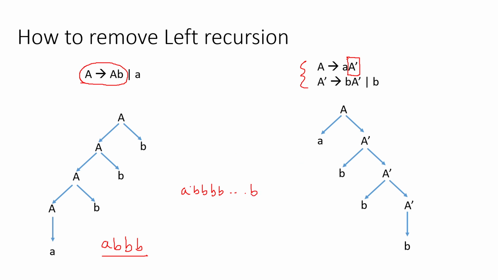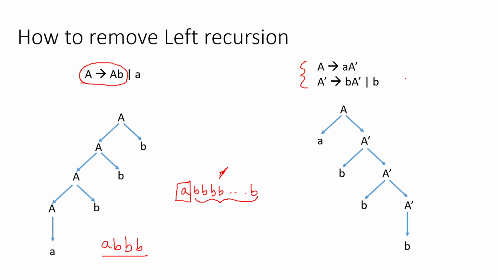That means surely you will have a at the very beginning. That's why this a is present. And after this, we can generate as many b as required, and that's why this new non-terminal A dash came.